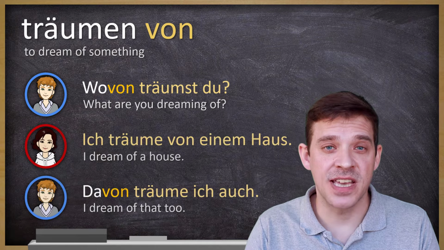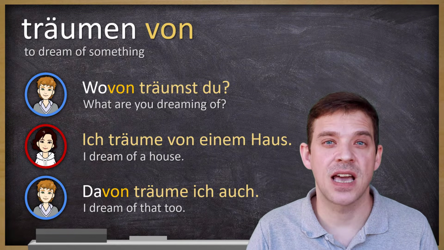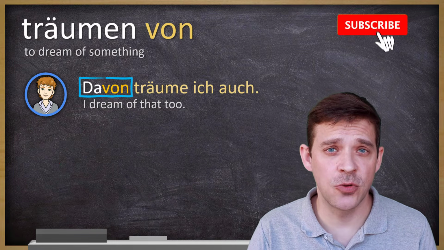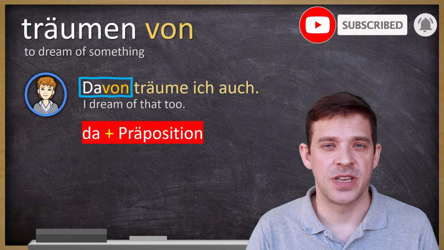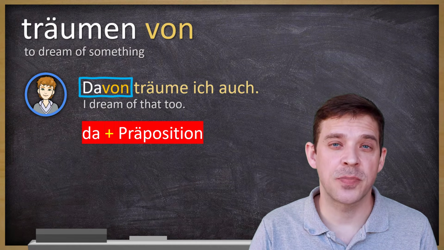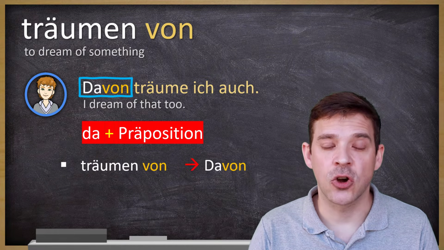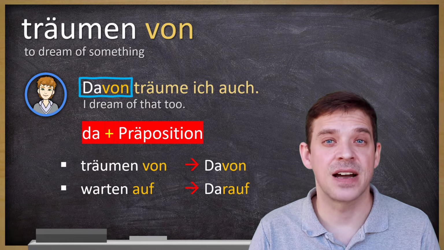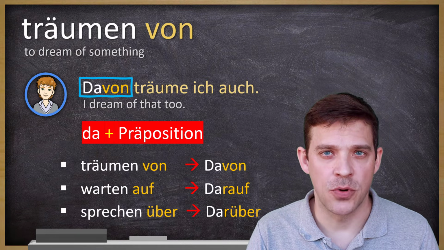Let's go back to the conversation. Wovon träumst du? Ich träume von einem Haus. Davon träume ich auch. And now let's look at this davon. And here the rule is da plus Präposition. So here you don't have the question word wo, but it's da, this da word, plus Präposition also in one word. Also zum Beispiel träumen von becomes davon. Oder warten auf becomes darauf. Oder sprechen über becomes darüber.